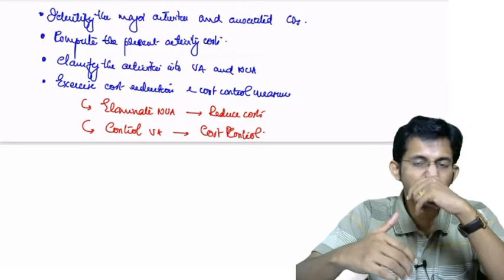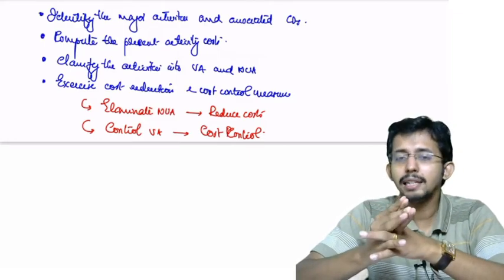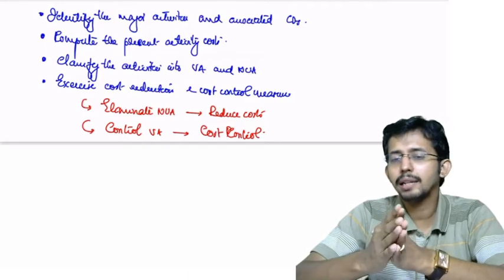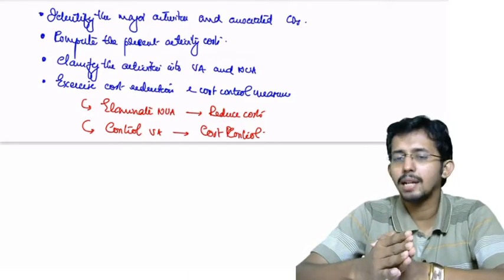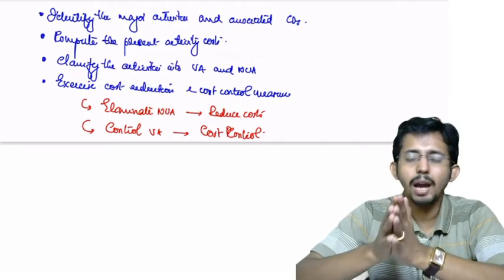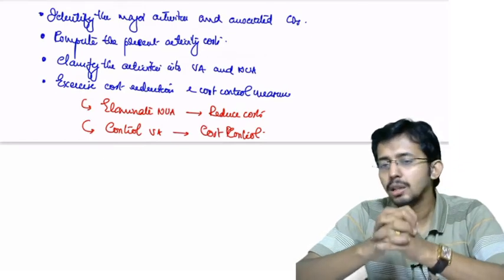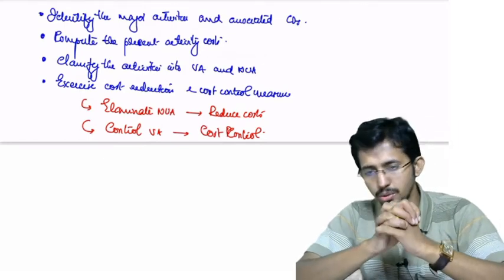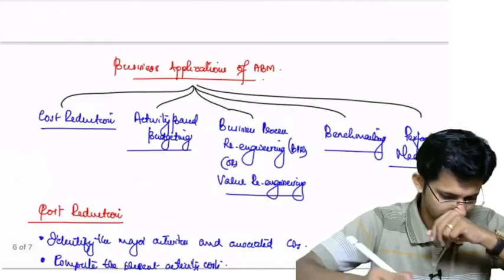Is it clear? So cost control can be exercised using ABM by identifying value added activities and non-value added activities. You have to eliminate the non-value added activities, thereby you can reduce the cost drastically, and you have to exercise cost control measures with respect to value added activities to control your total cost. Now next, activity based budgeting.